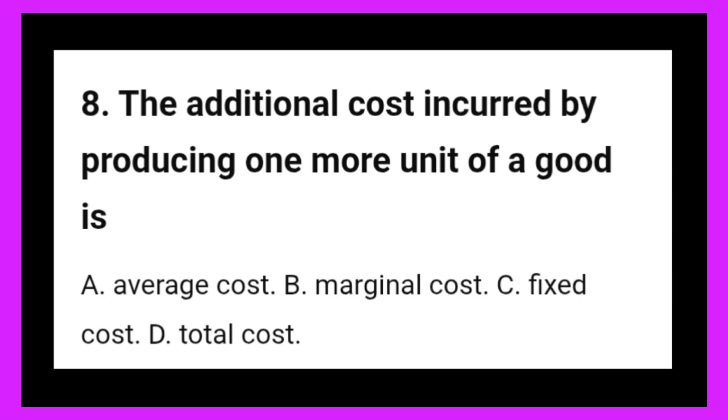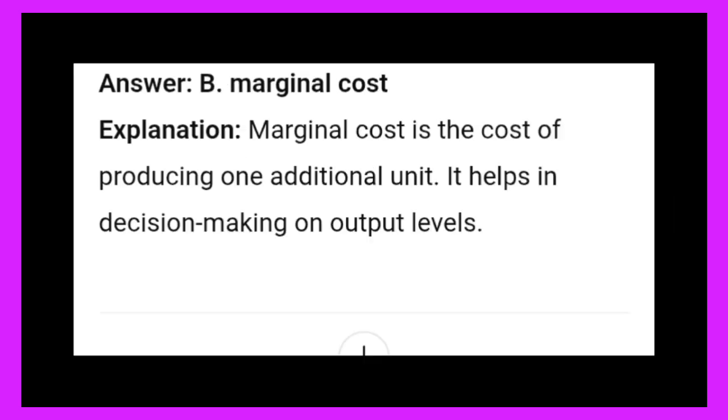8. The additional cost incurred by producing one more unit of a good is: A. Average cost. B. Marginal cost. C. Fixed cost. D. Total cost. Answer: B. Marginal cost. Explanation: Marginal cost is the cost of producing one additional unit. It helps in decision-making on output levels.